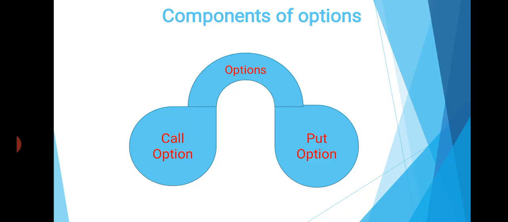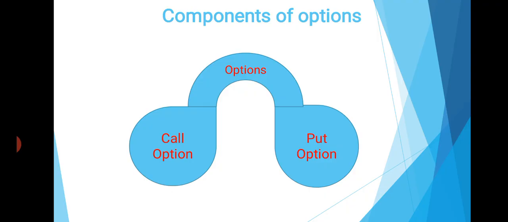A call option is the right to buy the shares at an agreed price. Clear? That's called a call option. And next one, that is put option. Put option is the right to sell. The owner or buyer has the right to sell, and the writer, means seller, has the obligation to buy a specified number of underlying asset or underlying shares at a specified price prior to the expiry date of options. That's called the put option. Simply we can say that the put option is the right to sell.